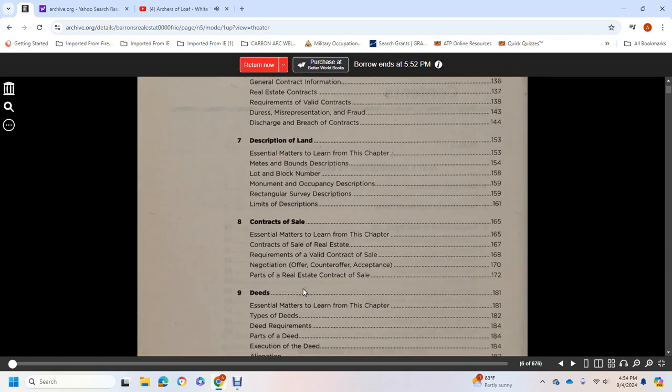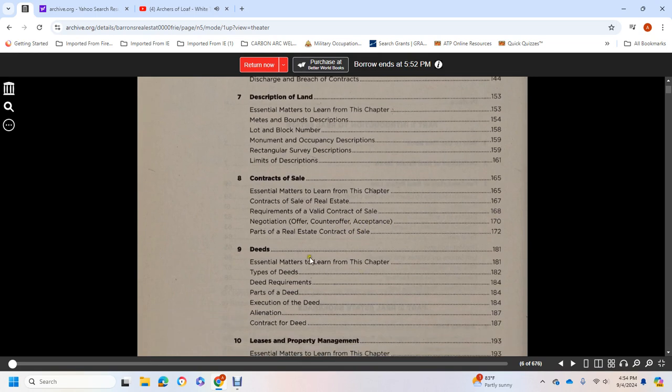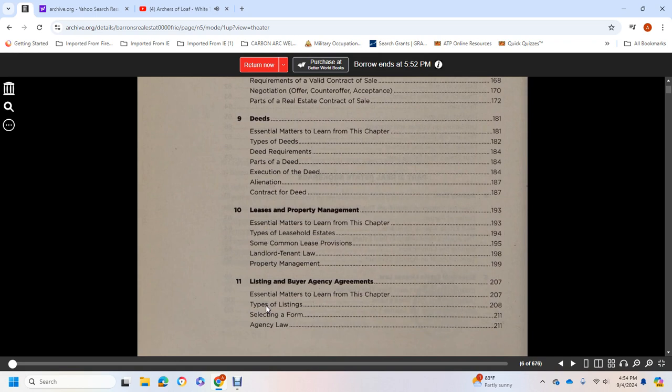8, contracts of sale. Essential matters to learn in this chapter: contracts of sale, real estate requirements, valid contract of sale, negotiation, offer, counteroffer, acceptance, parts of real estate contract, act of sale. Deeds. Essential matters to learn in this chapter: types of deeds, requirements, parts of the deeds, execution of the deeds, alienation, contract for deeds.